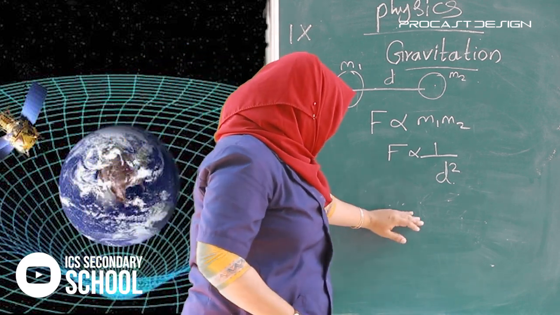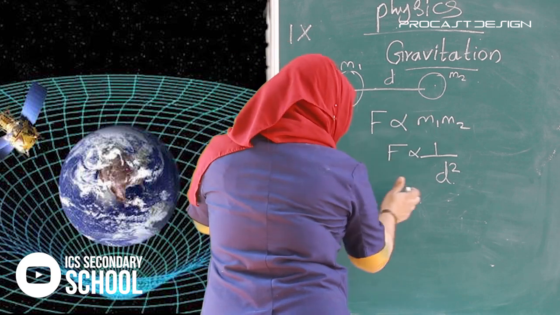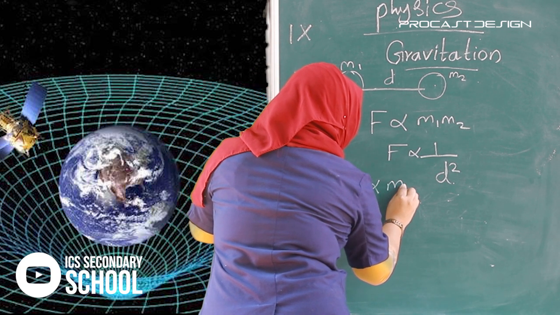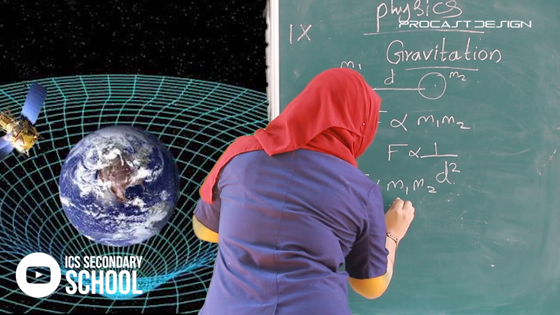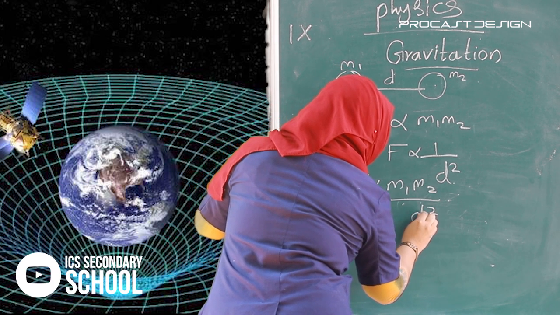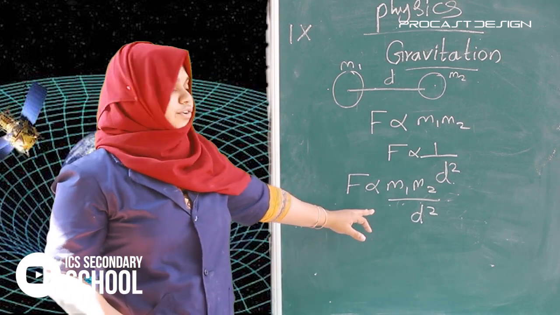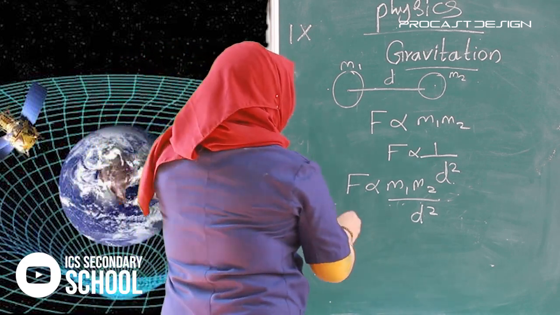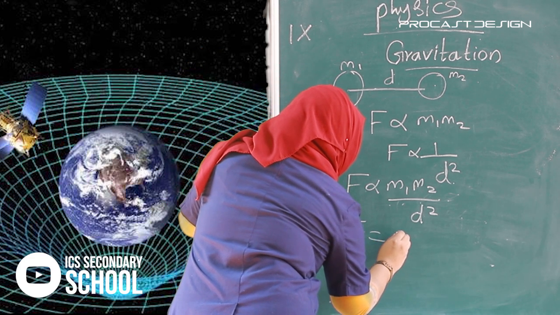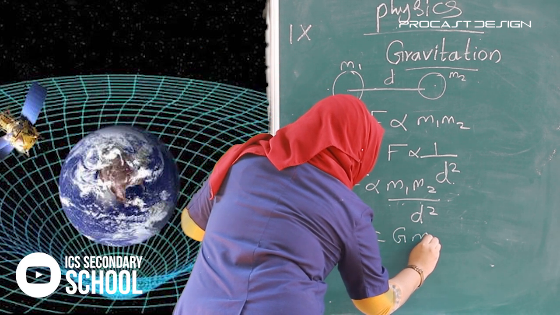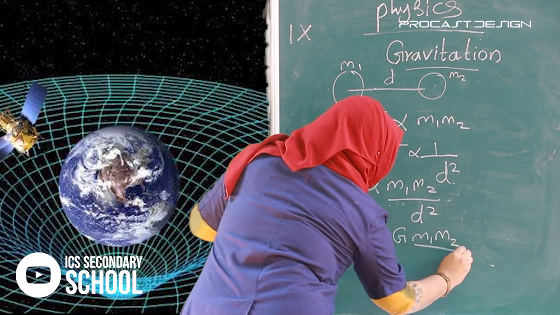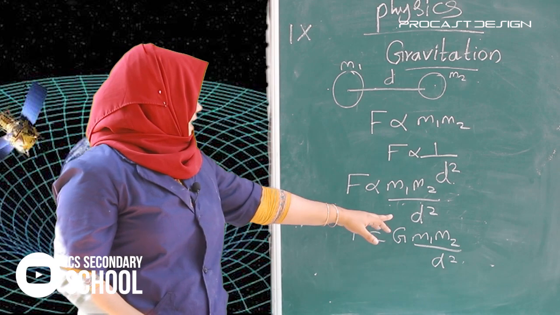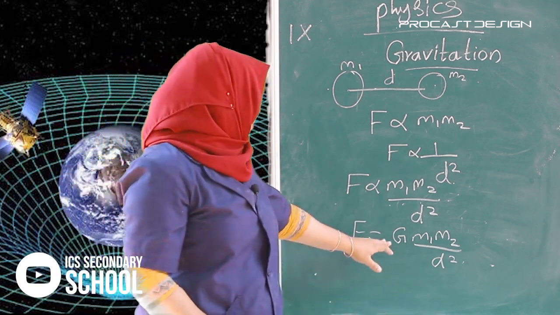Combining these two, how can we write? F is directly proportional to m1 m2 divided by d square. So we can write F is equal to G m1 m2 divided by d square.